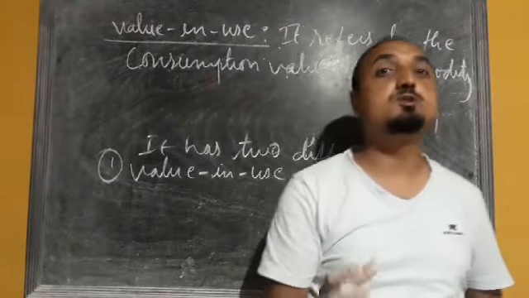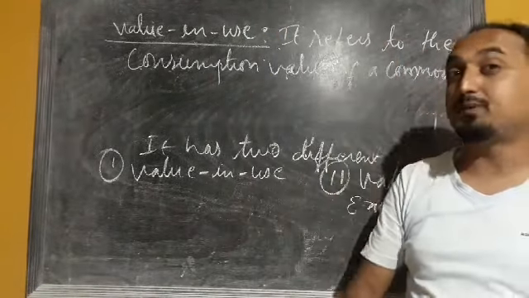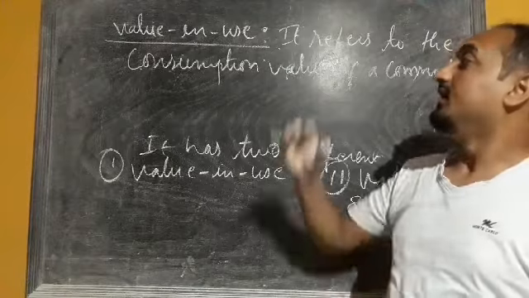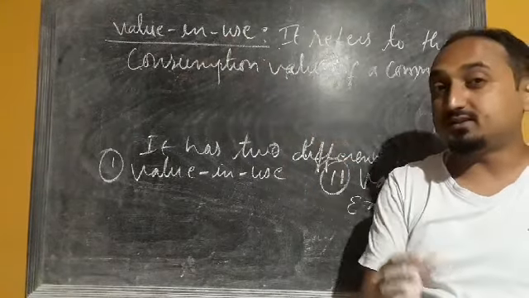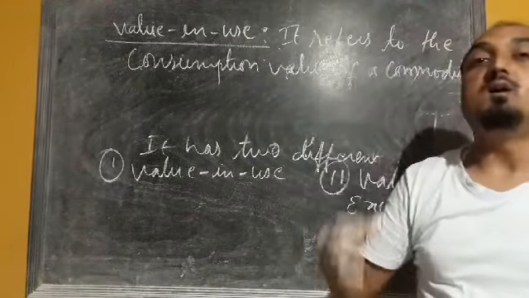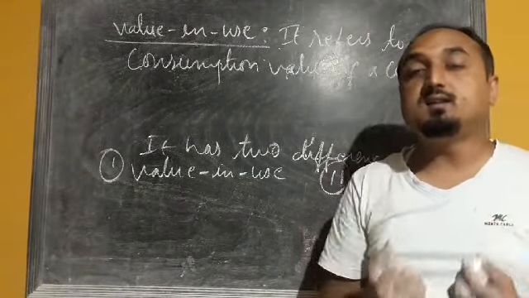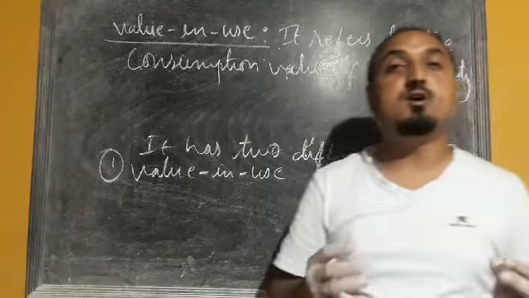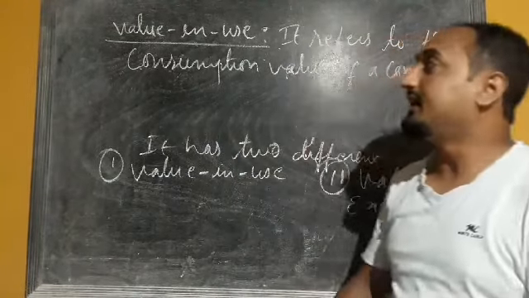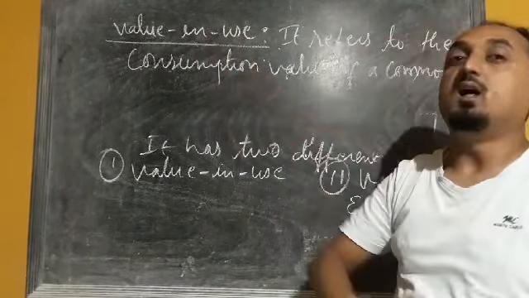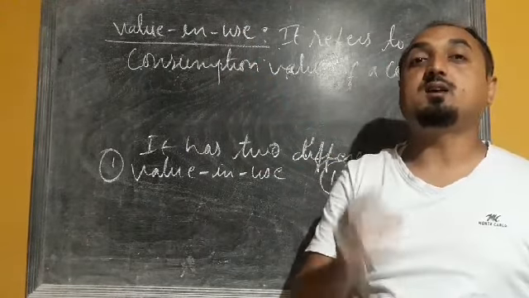This consumption value expresses the utility derived from the particular type of commodity. So when we are consuming anything, and if that commodity is giving us a maximum satisfaction, then that is called value in use, because that commodity has a very high consumption value.